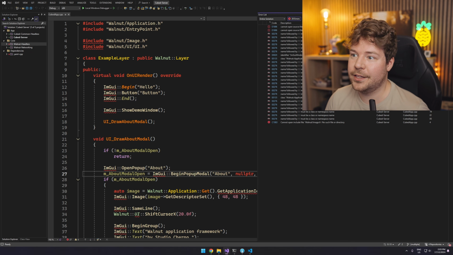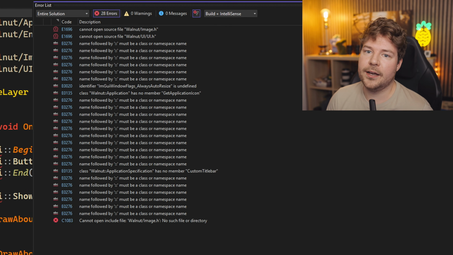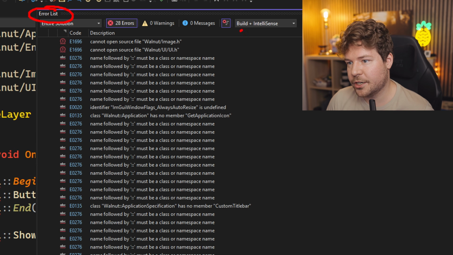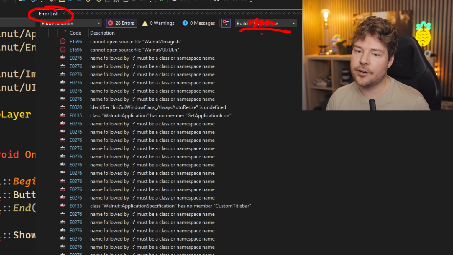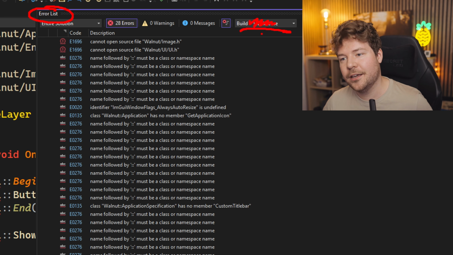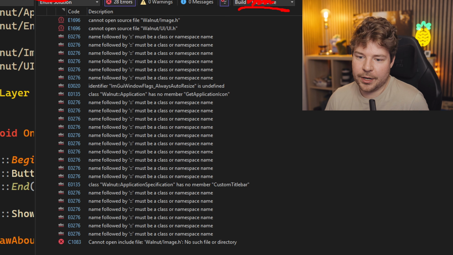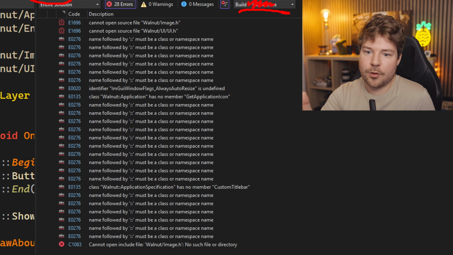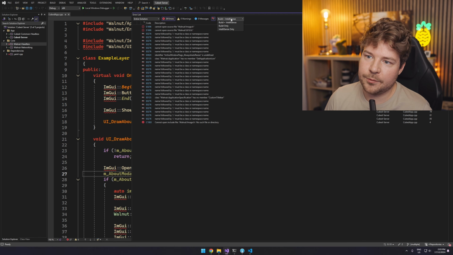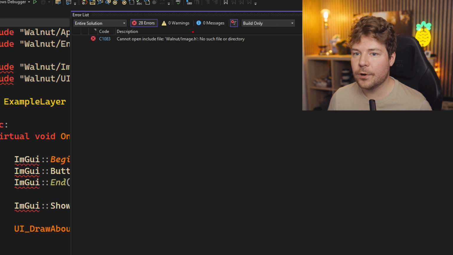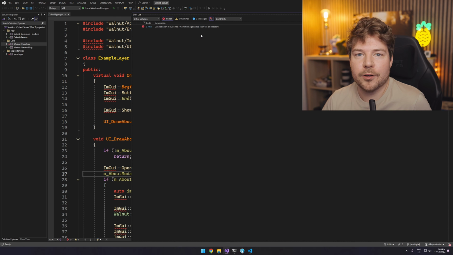So let's try that. I'm also going to do something critical here. Inside my error list, I'm going to switch from Build + IntelliSense to just Build, because IntelliSense, maybe this is just a habit left over from when I used to work on huge projects at EA, is super annoying. You can see here that this is so much noise, whereas if I switch to Build only, look, one error, and that's the only error we actually have.